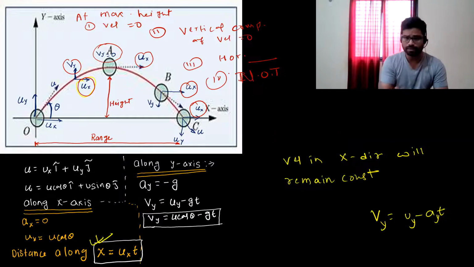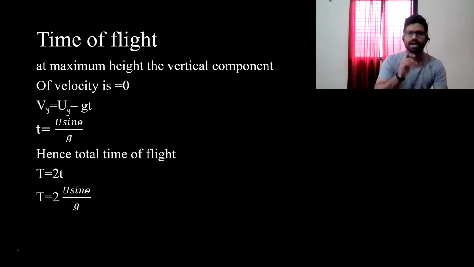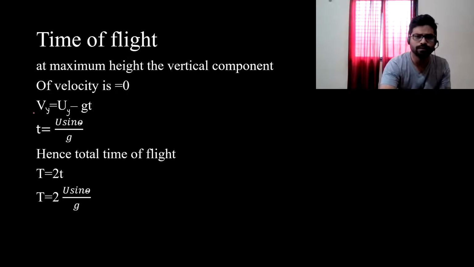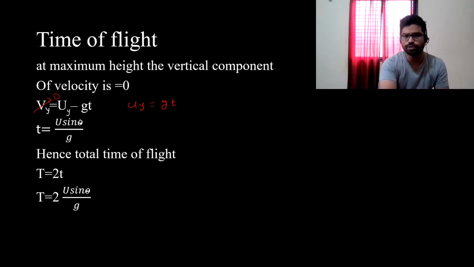All right. So the answer will be vertical component of velocity will be 0. That will be second option. Okay. So we know that at maximum height, vertical component of velocity is going to be 0. So we have that formula Vy = Uy - gt. If vertical component of velocity is 0, then I can always write Uy = gt, and Uy is u sin theta. So time is equal to u sin theta by g.